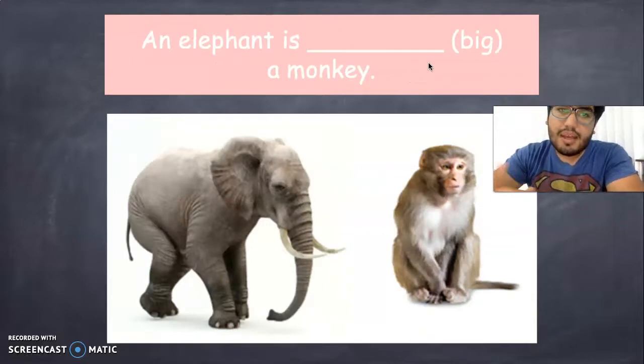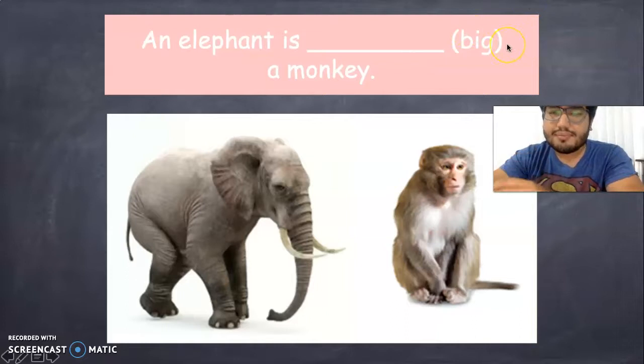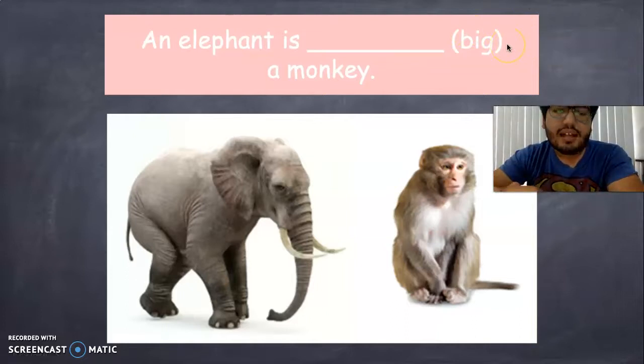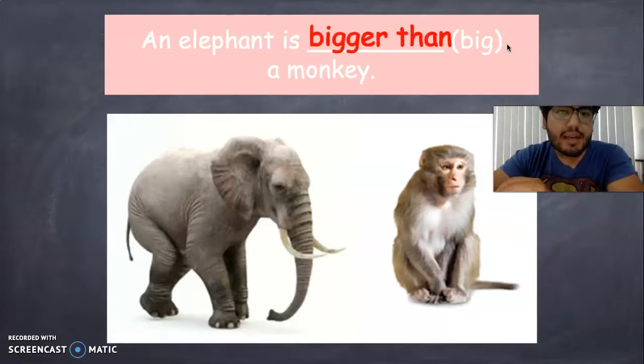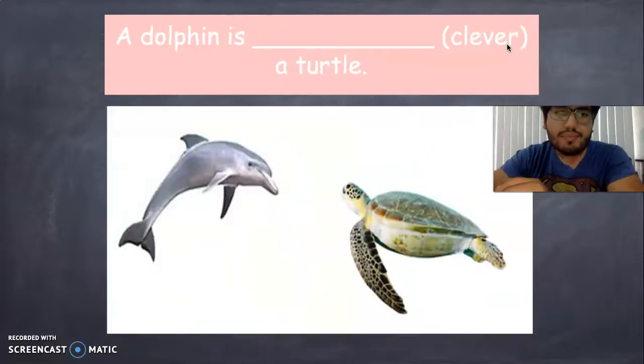But here we have an elephant is a monkey, and we have big. So how would you do that sentence? An elephant is bigger than a monkey. Very good. A dolphin is clever. A dolphin is cleverer than a turtle.